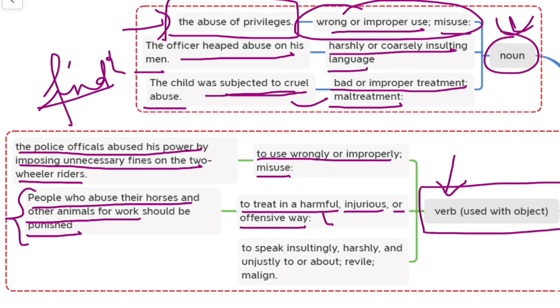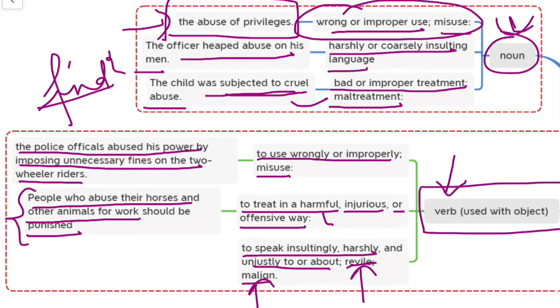Next, to speak insultingly, harshly, and unjustly to or about, to defame or malign. We will get back to these words in a later session, but you just understand these words are related to harshly spoken words or some harsh condition. Let me give you an example.